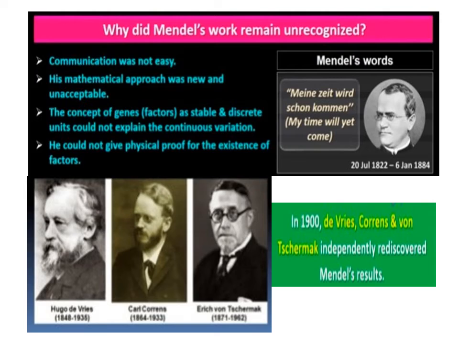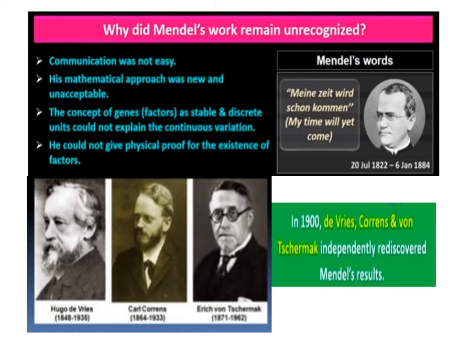Mendel's approach of using mathematics to explain biological phenomena was new and unacceptable to many biologists. Though Mendel's work suggests that factors, that is genes, were discrete units, he could not provide any physical proof for the existence of factors or what they are made up of.